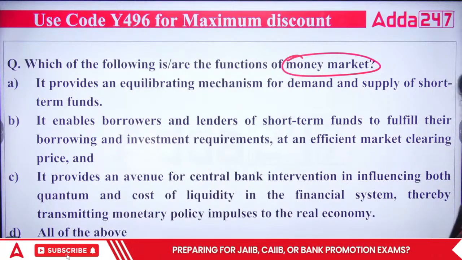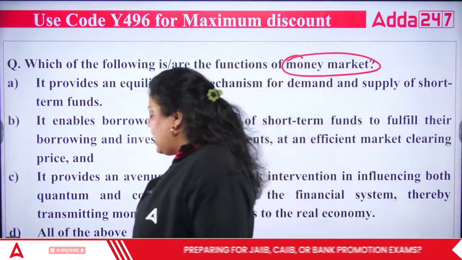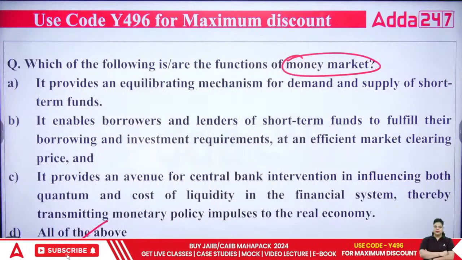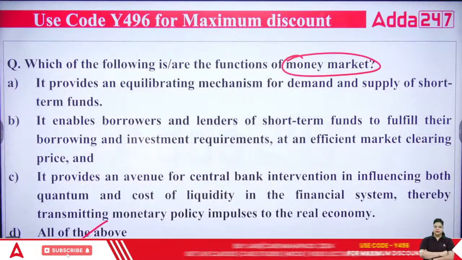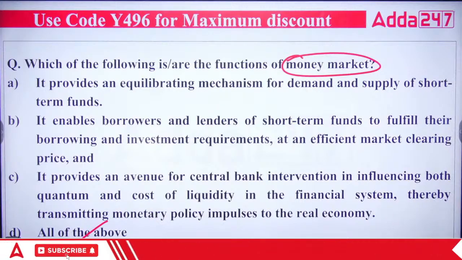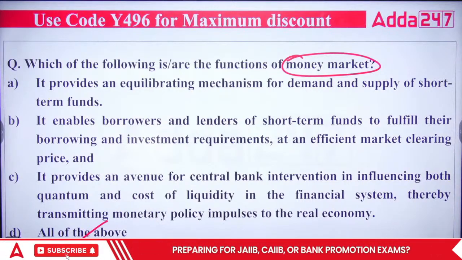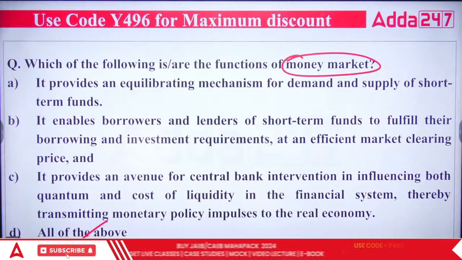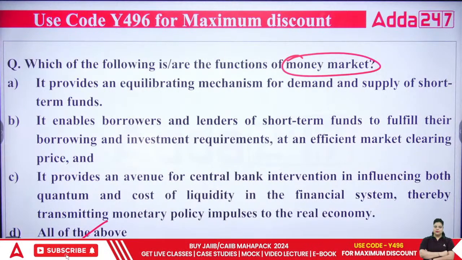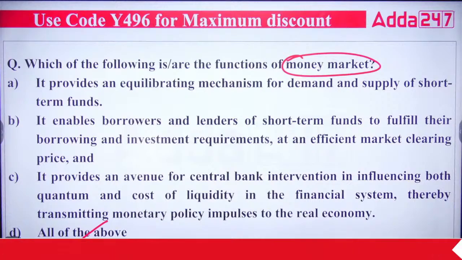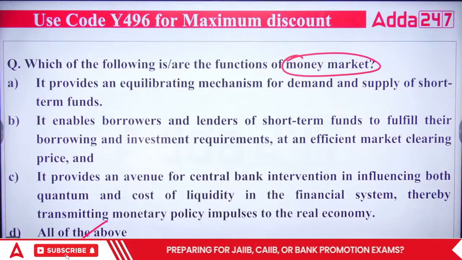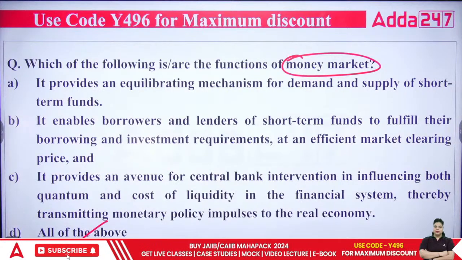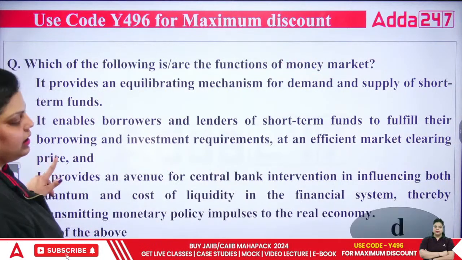And the right answer is actually all of the above. All are the functions of money market. It fulfills the demand and supply of short-term funds. It enables the borrowers and lenders of short-term funds to fulfill their requirements. And it provides an avenue for central bank intervention, which influences both quantum and cost of liquidity. So the right answer will be that all are the functions of money market, D.